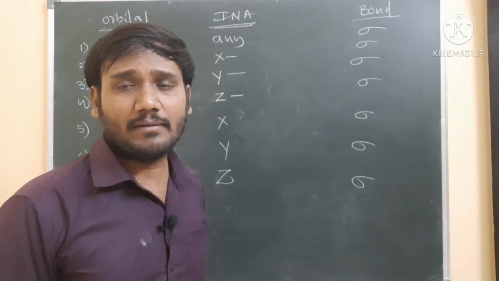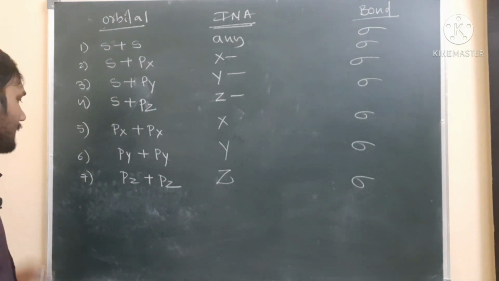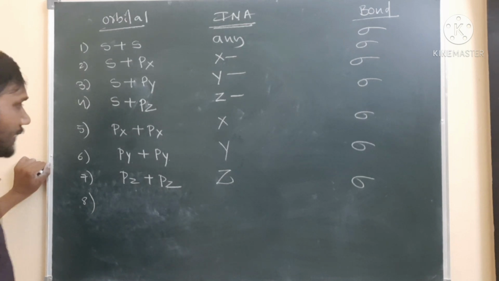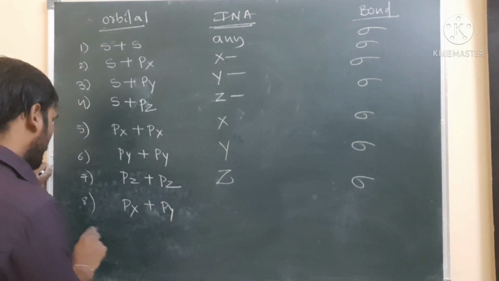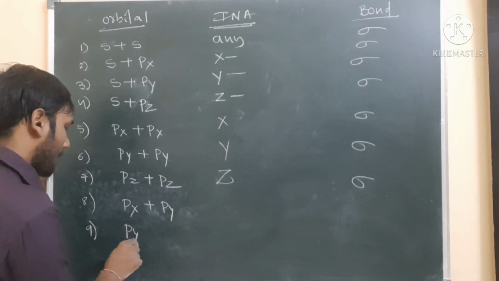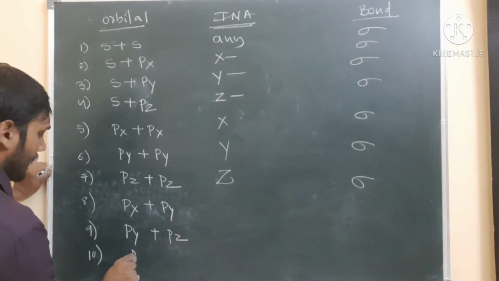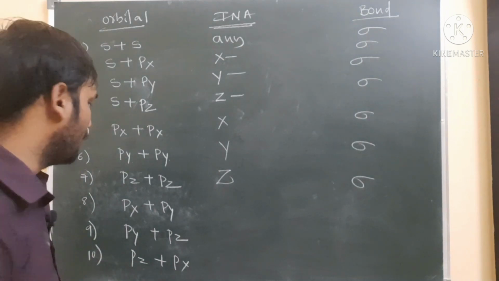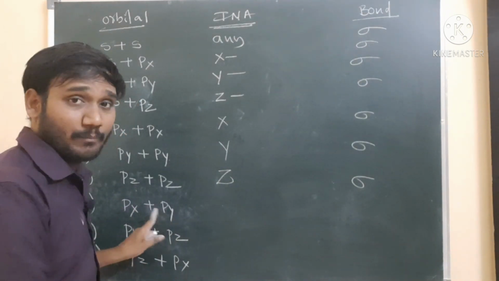If a different axis is there, sometimes a bond does not take place, and sometimes a pi bond takes place. Let us see, for example, the eighth one. Px is completed, right? Next I am taking px plus py, the ninth one py plus pz, and the tenth one pz plus px. See, different kinds of orbitals overlapping. For px and py, the internuclear axis may be any one except this.